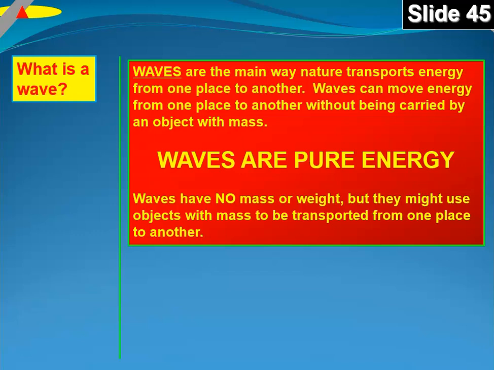The one type of wave we're not going to talk about is probably the one you're most familiar with, which would be an ocean wave. But we're going to talk about the type of waves that carry energy through air or through the universe. And this is how we get all of our energy from the sun. If we didn't get energy from the sun, there would be no life on Earth. There would be no Earth. So we're going to study those types of waves.